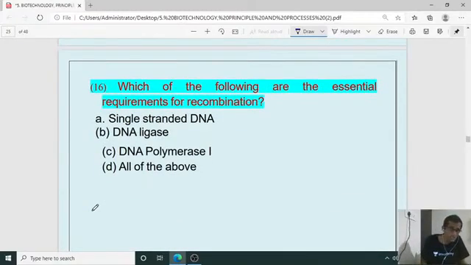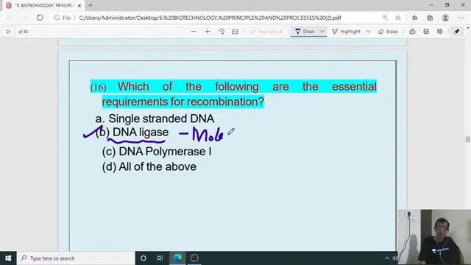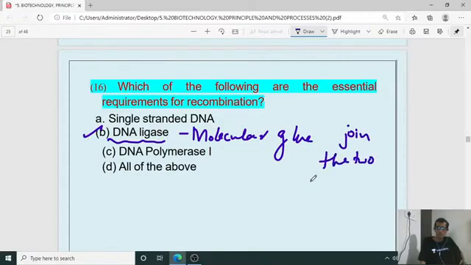Next question number 16. Which of the following are the essential requirements for recombinant DNA technology? Single stranded DNA, DNA ligase, DNA polymerase 1, all of the above. It is nothing but DNA ligase, or it is called molecular glue, isn't it? Molecular glue. So it is going to join the two strands.